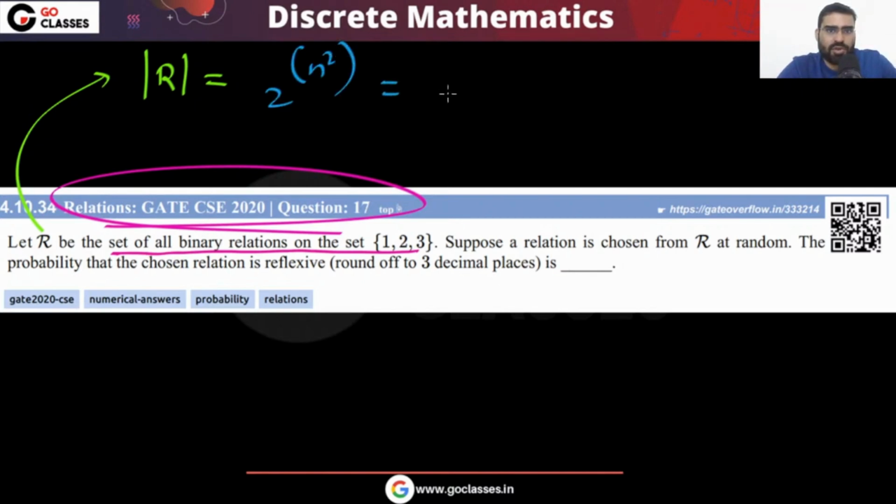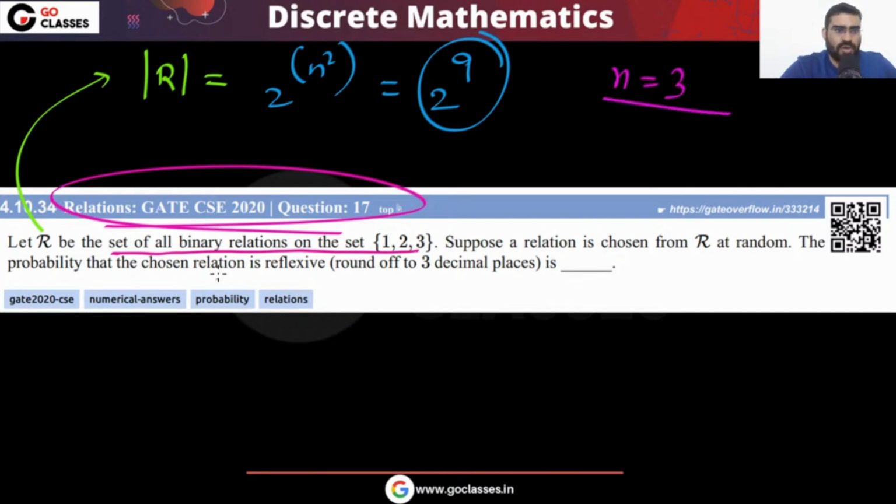So n is equal to 3, the question is saying, so that will be equal to 2 power 9. R is basically the set of all binary relations, so the cardinality of R will be 2 power 9. Suppose a relation is chosen from R at random. We are randomly choosing one relation from R. Remember, this R is not a relation. This is the set of all binary relations.